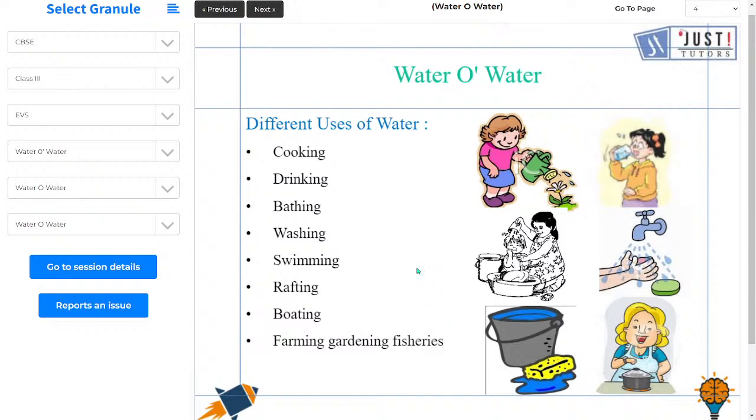Gardening. When you are giving water to your plants at home, you can see this girl, she is doing gardening, she is watering plants. So gardening needs water. Then fisheries, like in the rivers and oceans, all the fish that are there, they survive using water.